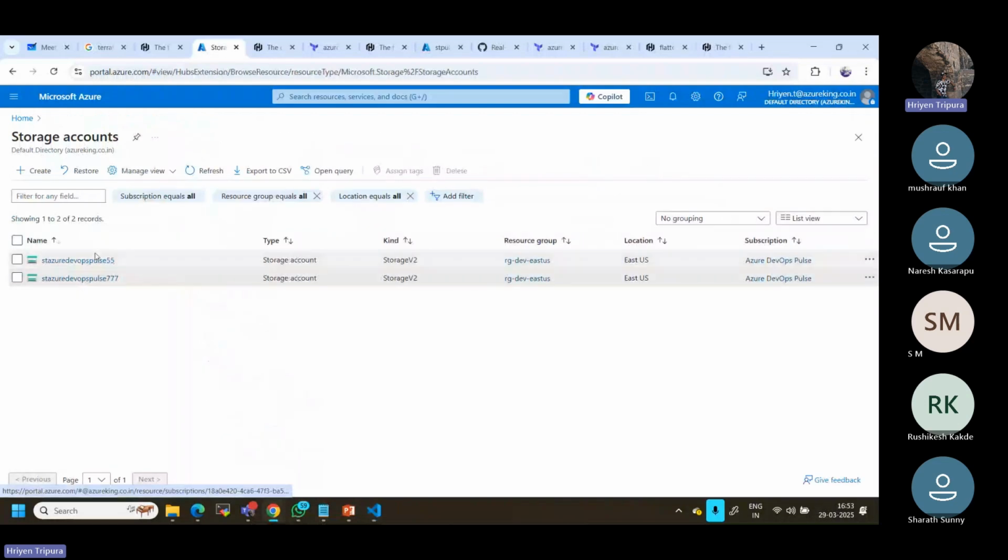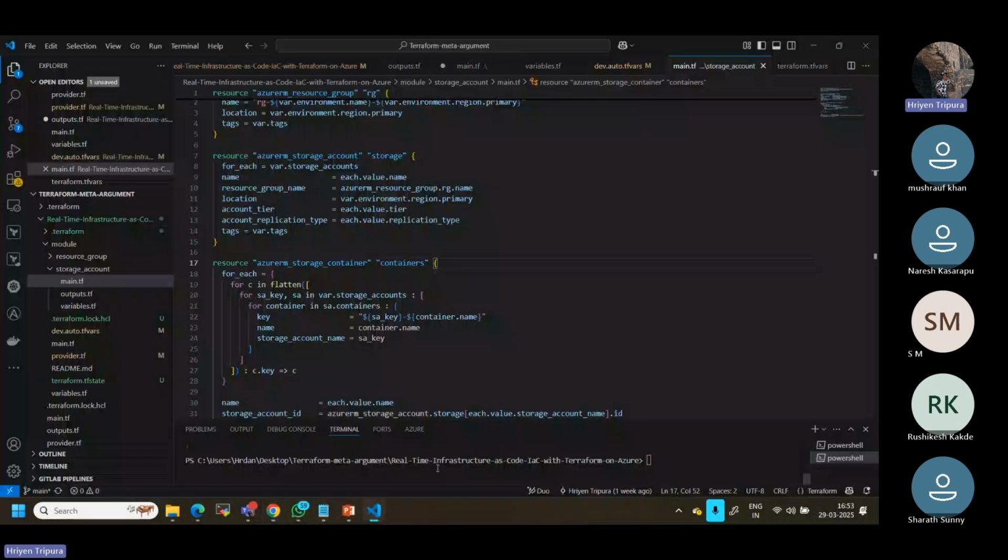So you know, right, what is the difference between count and the for_each meta argument now? I mean, count and for_each. Same thing. I will try to maybe destroy it. Terraform apply.